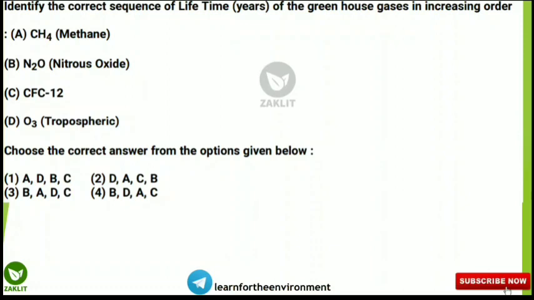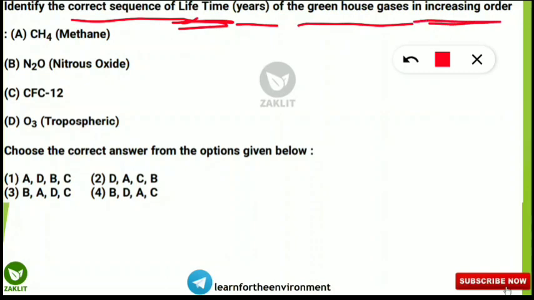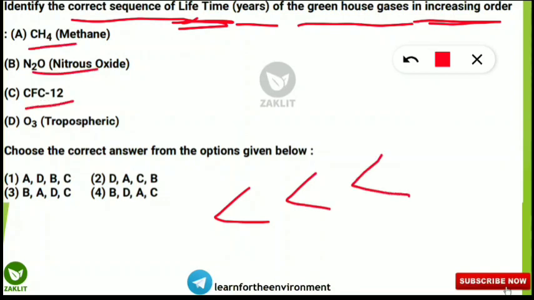Here the question, I have already discussed, that this is one of the very frequently asked concepts for the UGC NET environmental science exam, that is the atmospheric lifetime of greenhouse gases. So this time what has it asked? It has asked to identify the correct sequence of the lifetime, that means atmospheric lifetime or the years in the atmosphere, for the greenhouse gases in increasing order. Increasing means from lowest to highest, that means the symbol will be like this. So here the options were methane, nitrous oxide, CFC-12 and ozone, that is tropospheric ozone.